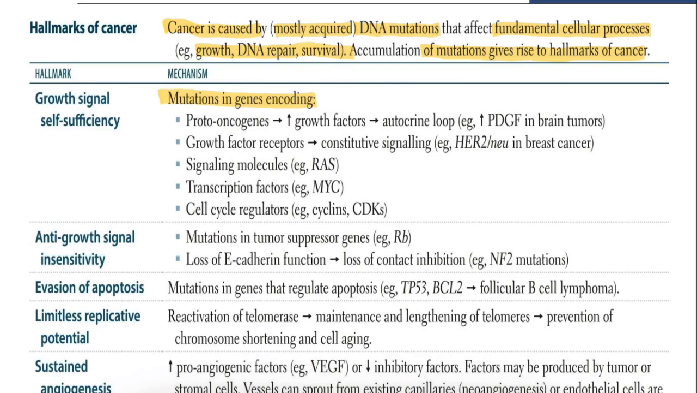For example, with overexpression of PDGF in brain tumors or HER2/neu in breast cancer, the cells may produce their own growth signals, like autocrine stimulation. Because of this autocrine stimulation, the tumor will grow on its own. Okay, so this is the main concept for self-sufficiency in growth signals.